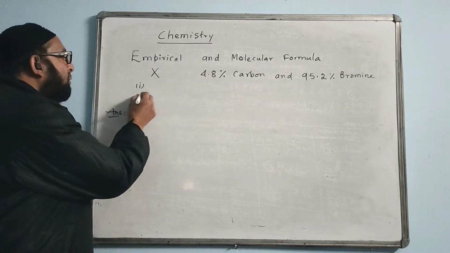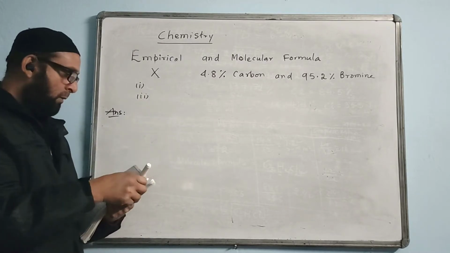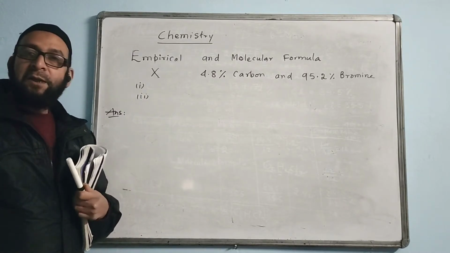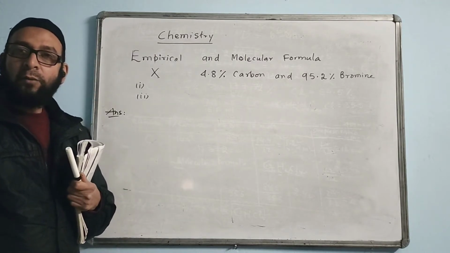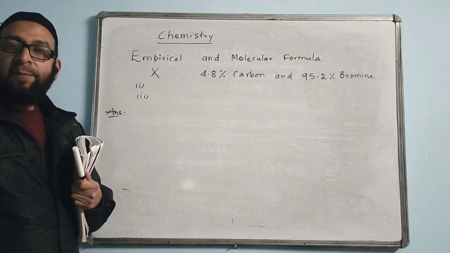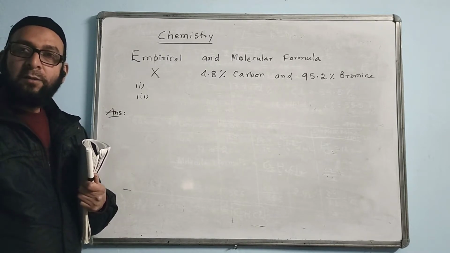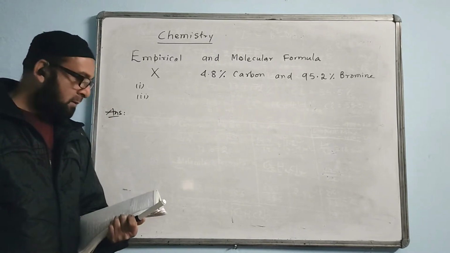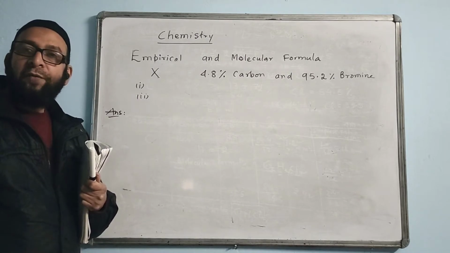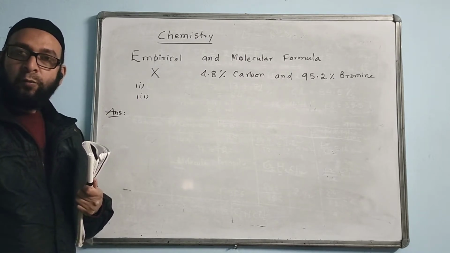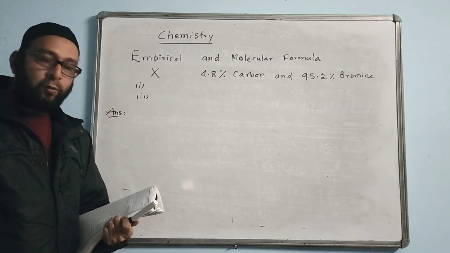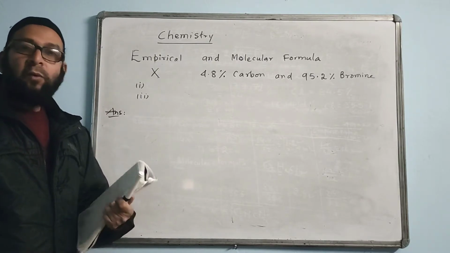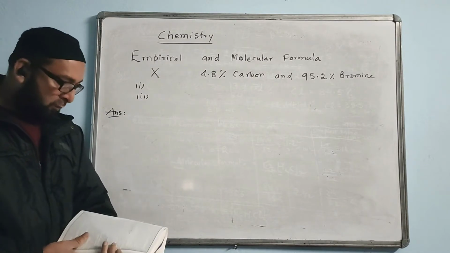And second part of the question: if the vapor density of the compound is 252, what is the molecular formula of the compound?